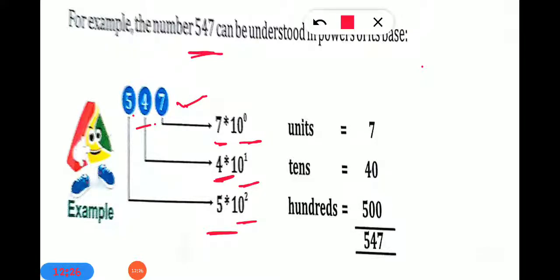A few minutes ago I told you that we start giving positions from the right-hand side, and the first number gets 0 position. So here, which is the first number? 7.